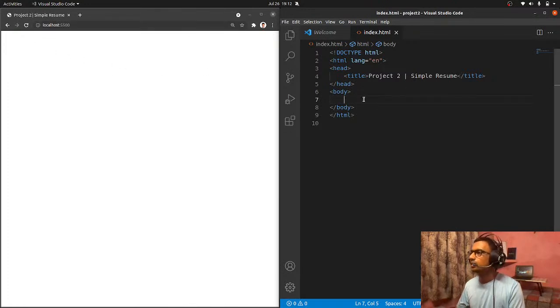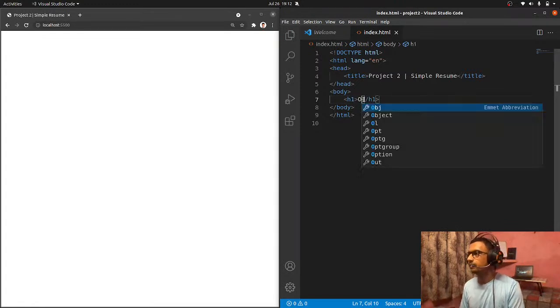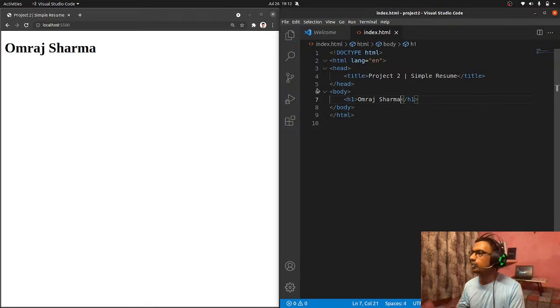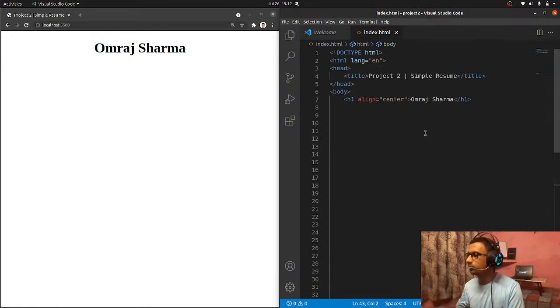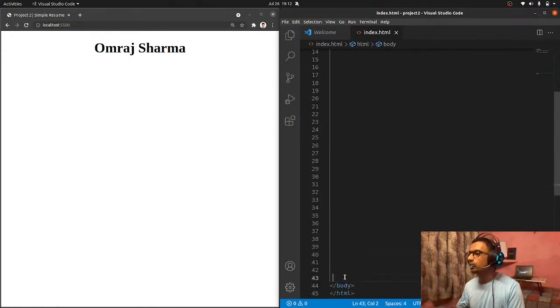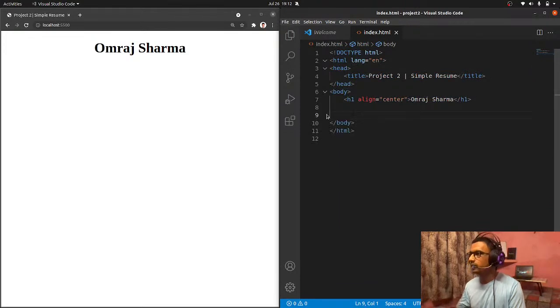So first of all, at the top I want a heading tag demonstrating my name, Omraj Sharma, and I want to align it at the center. Align equals to center. That is very important because I want my name at the center. With that note, I have just put my name over here. You can try a few other things, like coloring your name, but we are not going to demonstrate it in this video. We'll see it later.